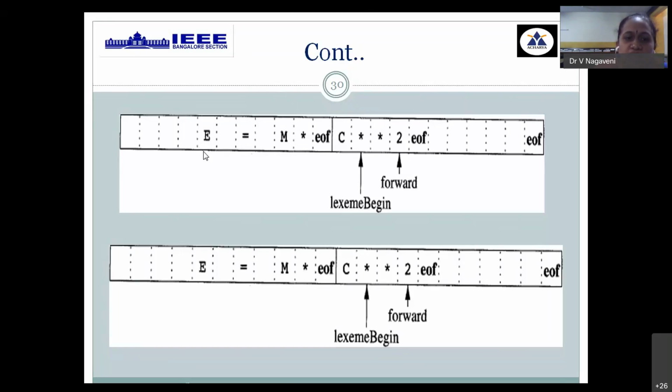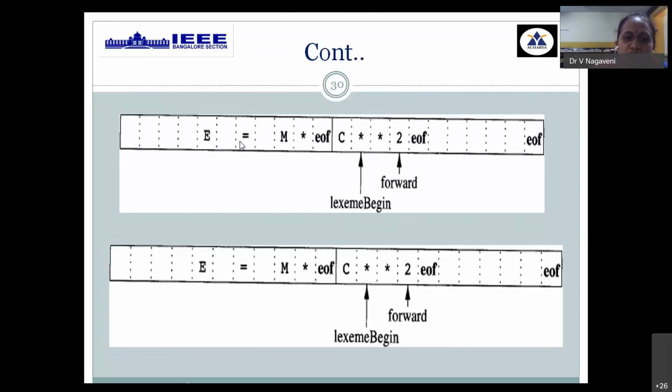The group of characters between lexeme begin and the forward pointer is considered a valid lexeme when it matches any one of the patterns. Then, wherever the forward pointer is, lexeme begin jumps to the same location. Again the forward pointer moves ahead and stops at the next location.